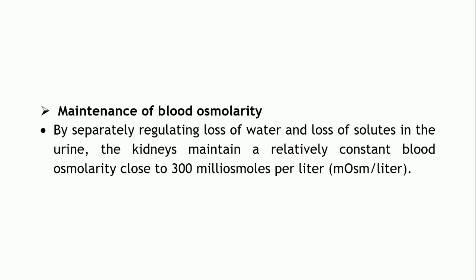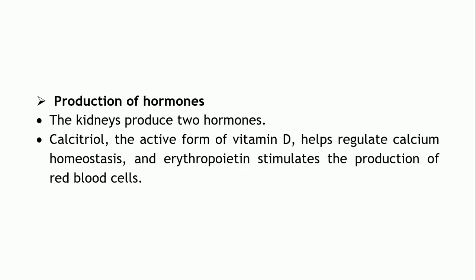Next function is maintenance of the blood osmolarity. The normal osmolarity of the blood is maintained close to 300 milliosmoles per liter by adjusting the loss of water and solutes. Accordingly, it will adjust the amount of water and solutes lost in the urine, and it will adjust the osmolarity of the body.